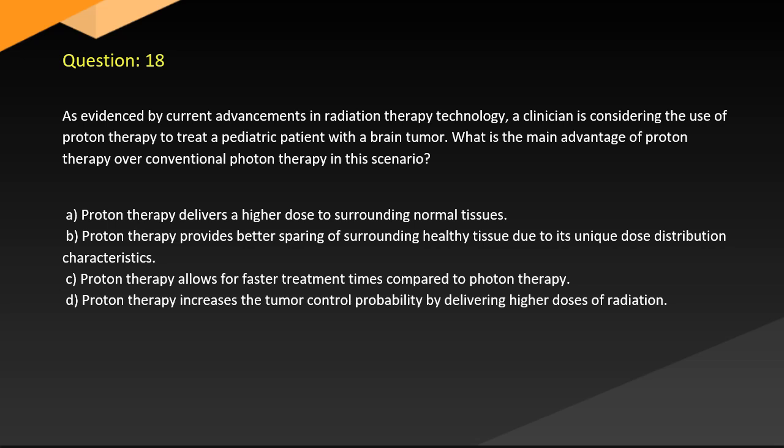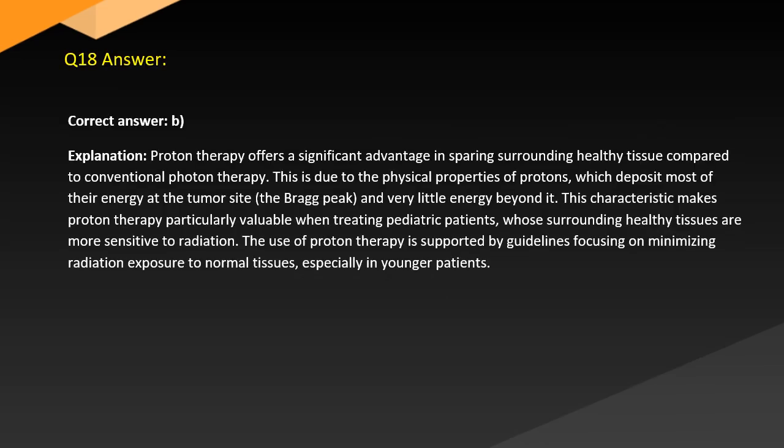C. Proton therapy allows for faster treatment times compared to photon therapy. D. Proton therapy increases the tumor control probability by delivering high doses of radiation. Answer. Correct answer: B. Explanation. Proton therapy offers a significant advantage in sparing surrounding healthy tissue compared to conventional photon therapy.